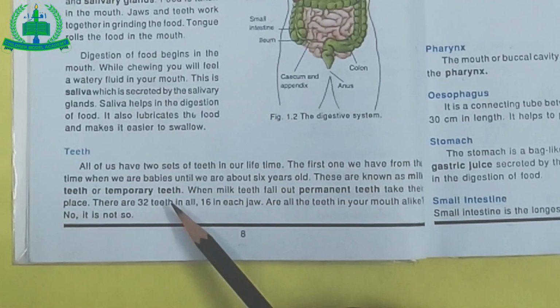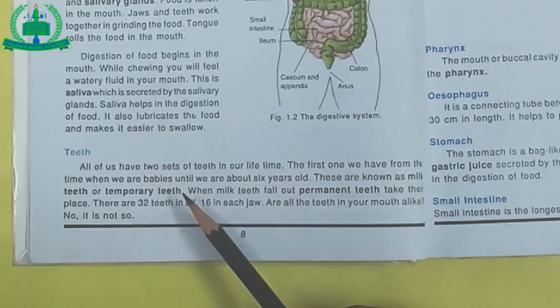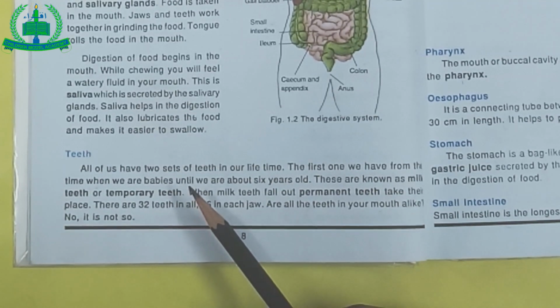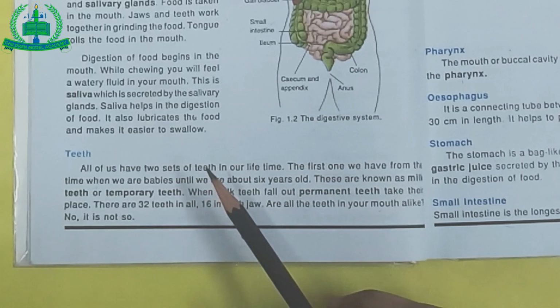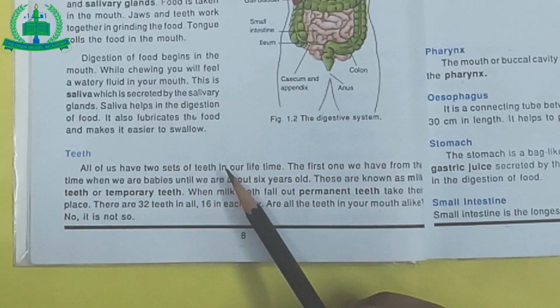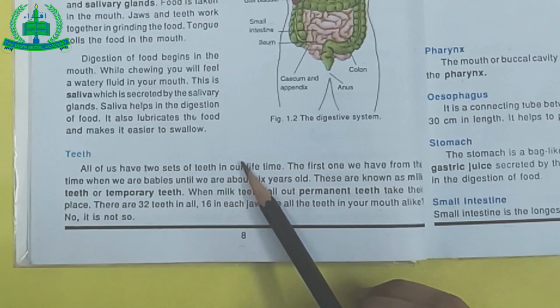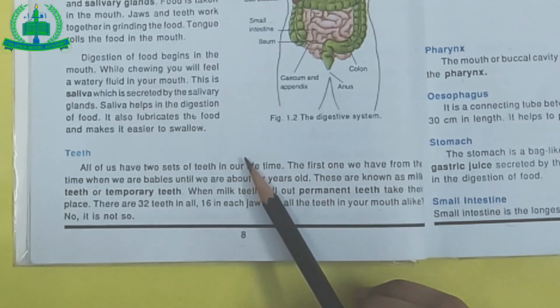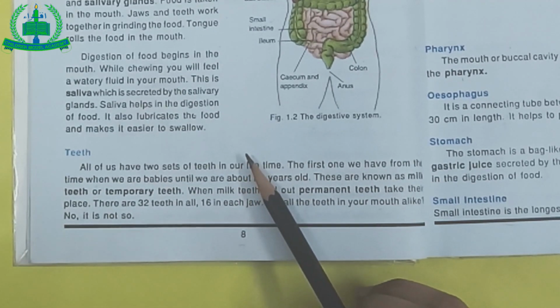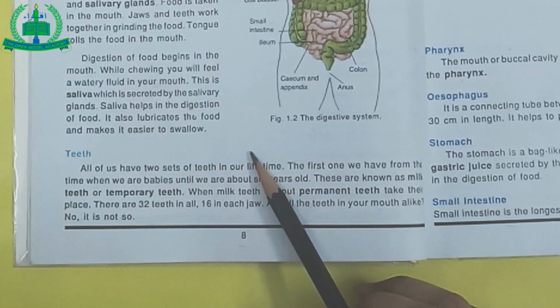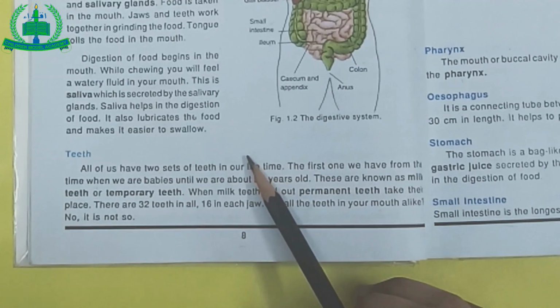Teeth. We all have two sets of teeth. Humans have two sets of teeth, including temporary teeth and permanent teeth. Temporary teeth or milky teeth are those teeth we have when we are babies until we reach 6 years. Permanent teeth: when milk teeth fall out, the teeth that take their place are called permanent teeth.